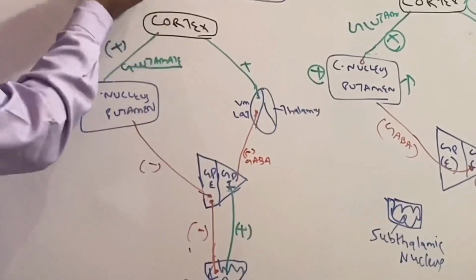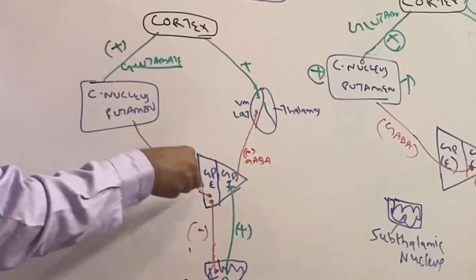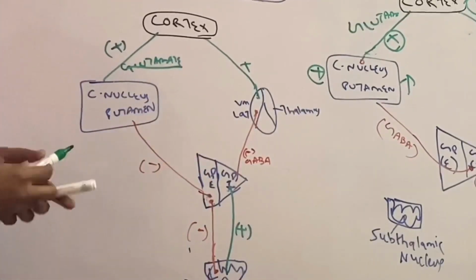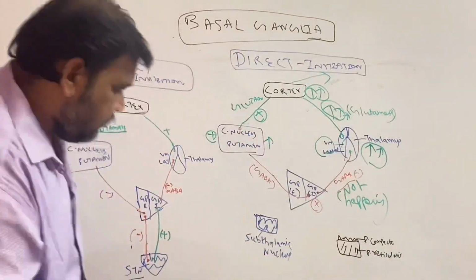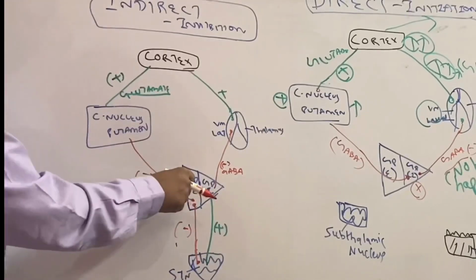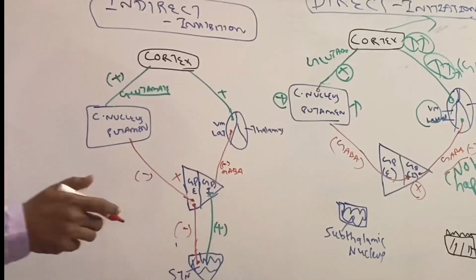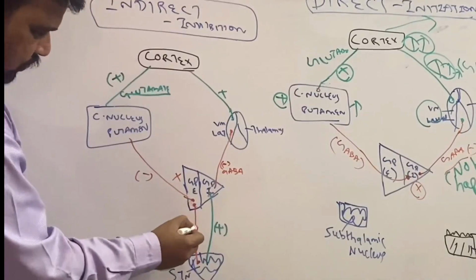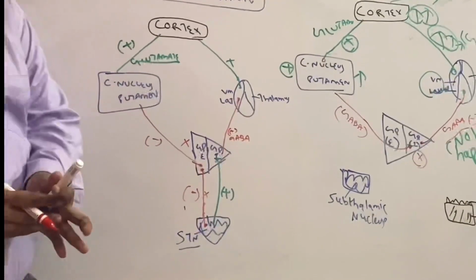But here, in the indirect pathway, it is going to externa. So globus pallidus externa. What is the status of globus pallidus externa? It is inhibited. What actually does globus pallidus externa do? It also inhibits the subthalamic nucleus. So this is expected to inhibit this. Again, concentrate.